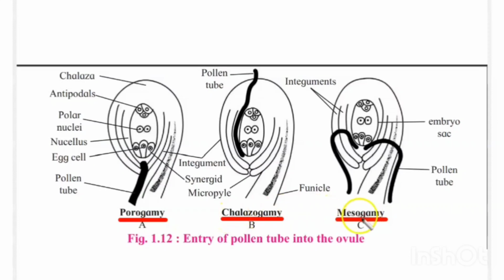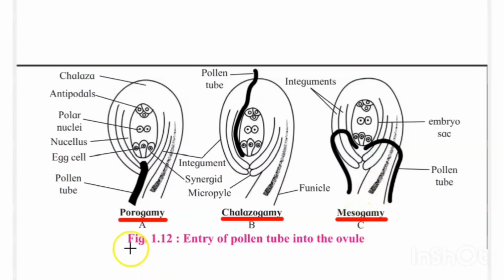And third is mesogamy. In mesogamy, the pollen tube enters by rupturing the hard protective structure called the integument. We know that the integument is a hard protective structure which gives protection to the embryo sac. But in some plants, the pollen tube enters the ovule by rupturing that hard protective structure called the integument, and that way is called mesogamy.